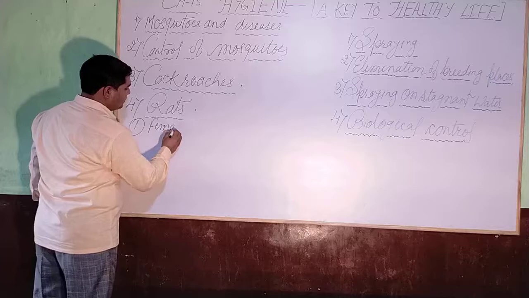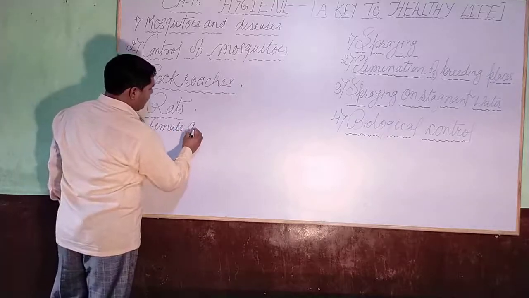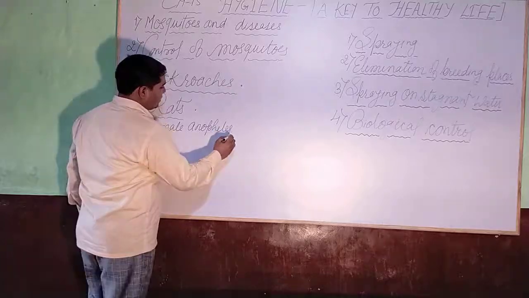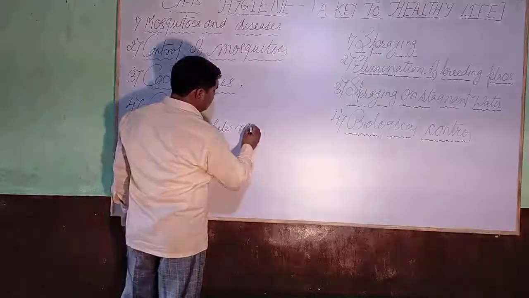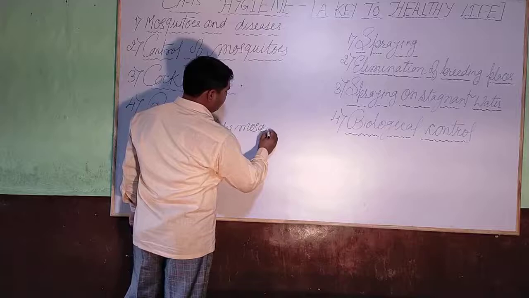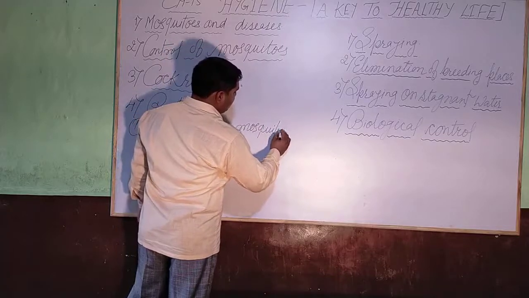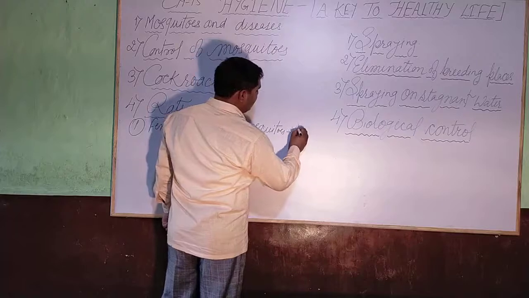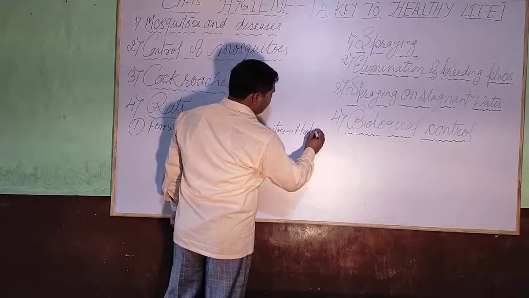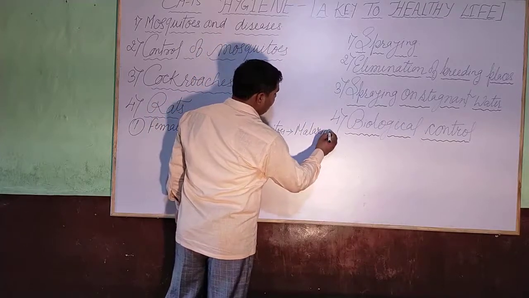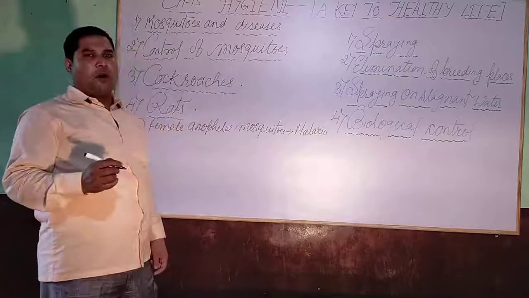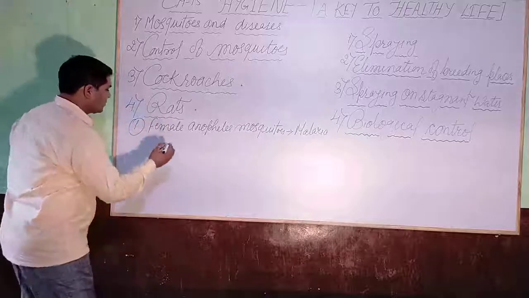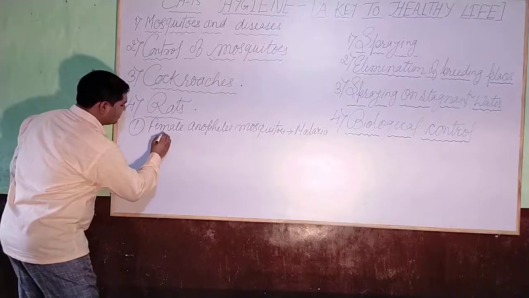Female Anopheles mosquito used to cause the disease in human beings called malaria, and the type of pathogen carried by them is Plasmodium.